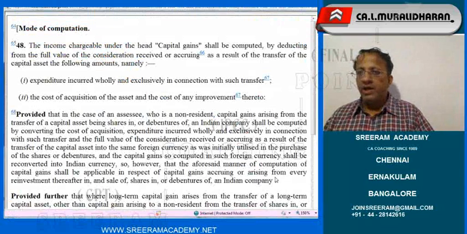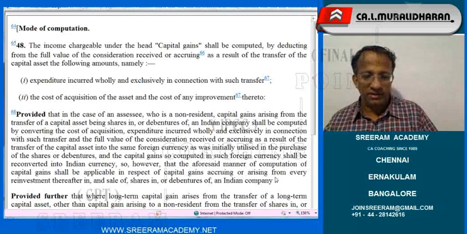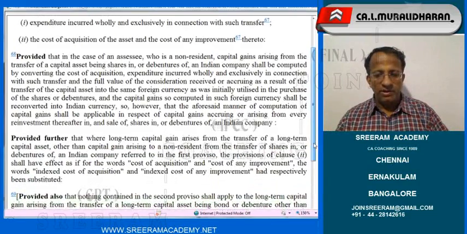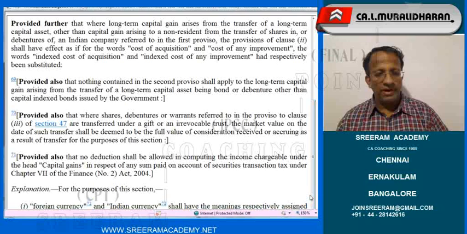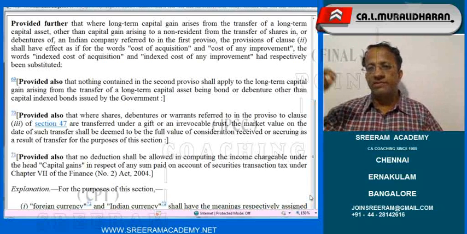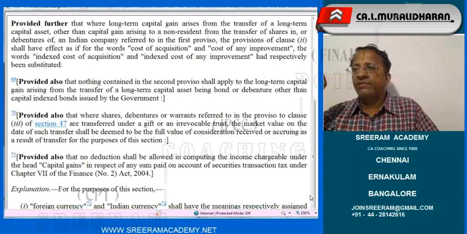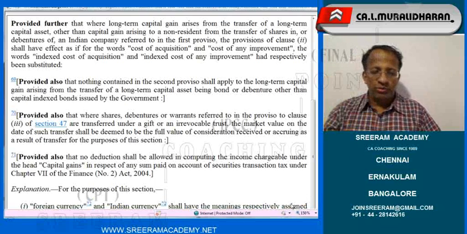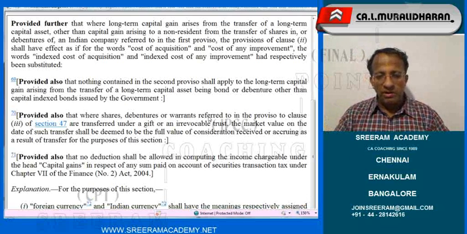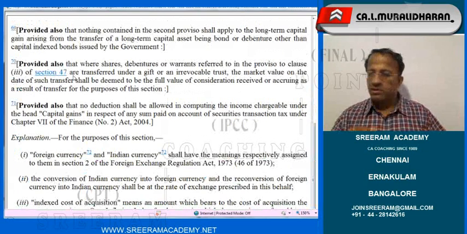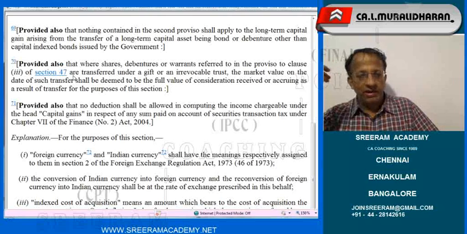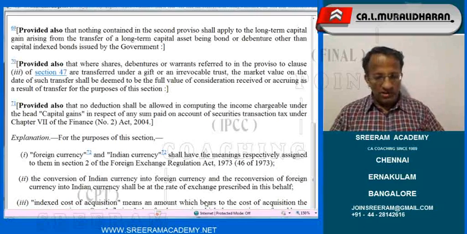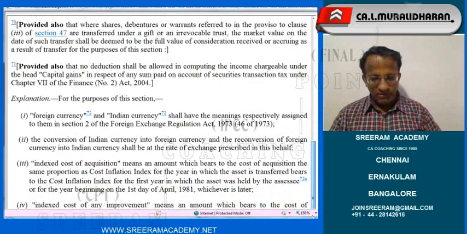So section 48 is communicating something very interesting. Can you read out? I think you can skip that particular paragraph. Go to the next one, provided further. Whatever they have referred to as cost of acquisition and cost of improvement, you have got to make it indexed cost of acquisition and indexed cost of improvement. Skip this and take up this paragraph. The market value on the date of transfer shall be deemed to be the full value. Okay. So indexed cost of acquisition means, what are they mentioning?